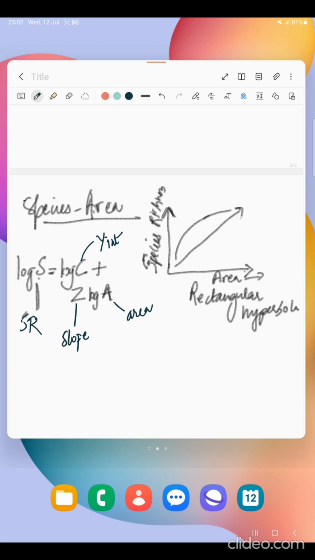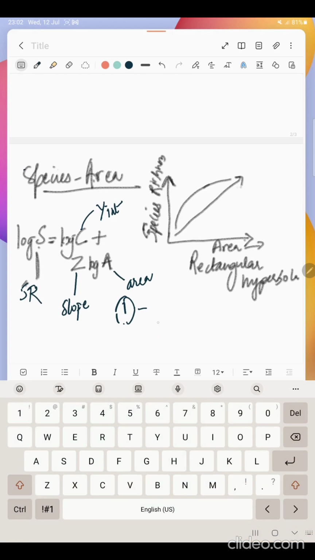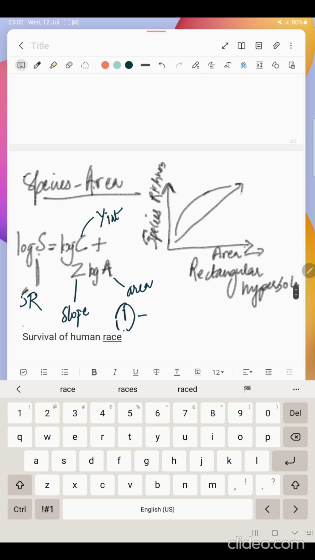Now what is the importance of species richness? The importance here is it helps in the survival of human race. There are 3 advantages. The 3 advantages are, number 1, survival of human race.